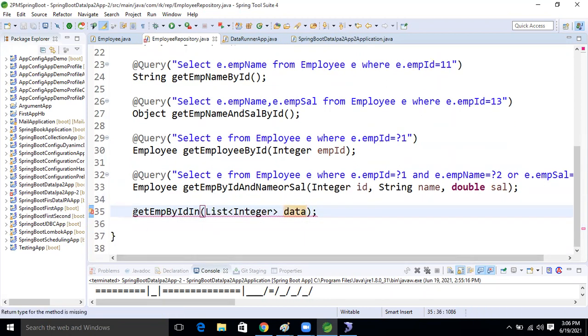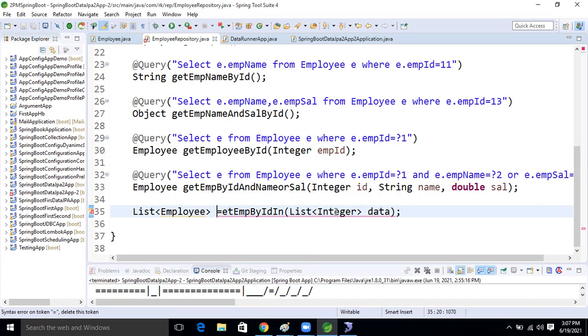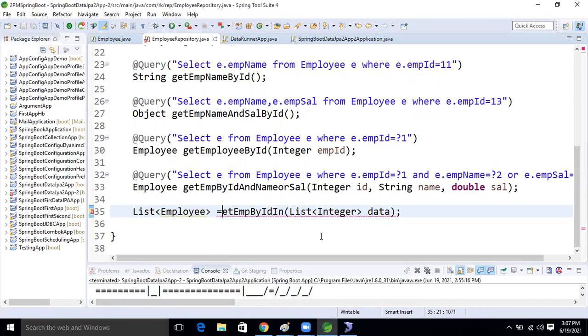So this is our method, and based on it, what will it return? It will return a list of employees. Ravi asks: can we take an integer array in place of list? As a parameter we have taken a list, but we can take an integer array also, no problem. Good analysis.